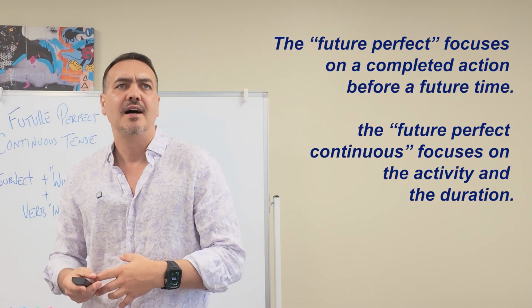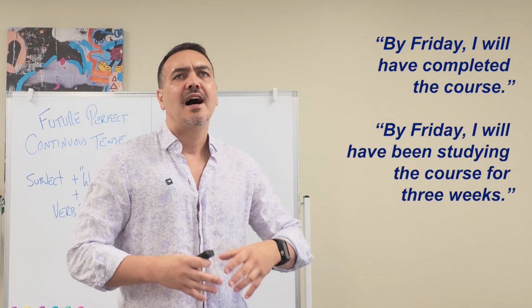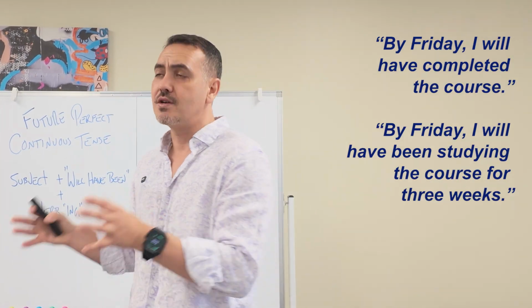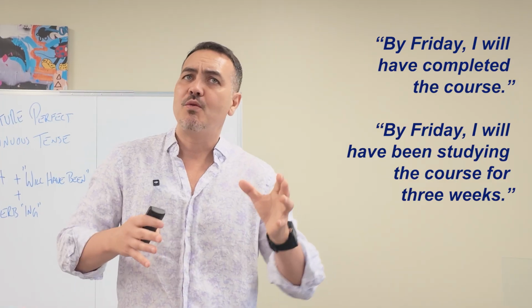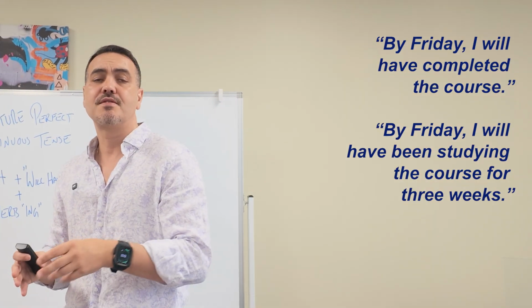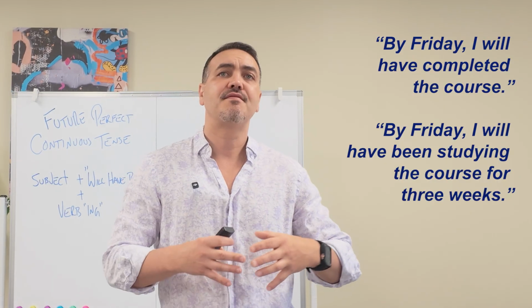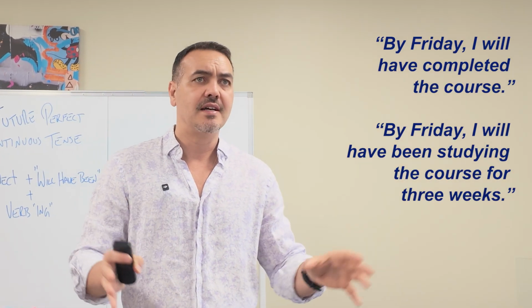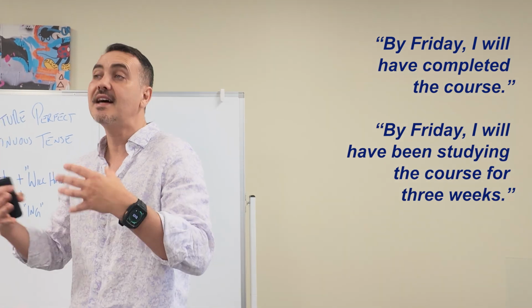Okay? For example, you can compare these. By Friday, I will have completed the course. Okay? And then you have, by Friday, I will have been studying the course for 3 weeks. Okay? The first sentence focuses on the completed result. The second sentence focuses on the time spent studying.